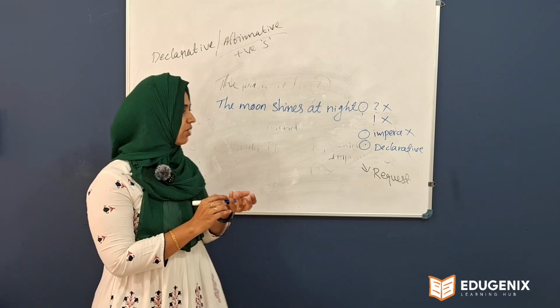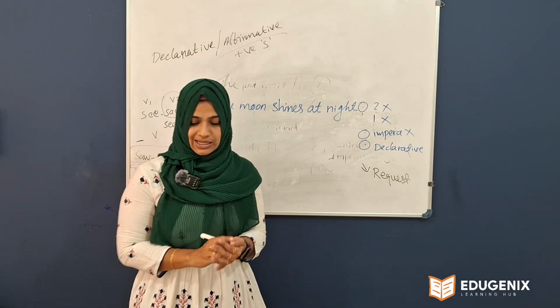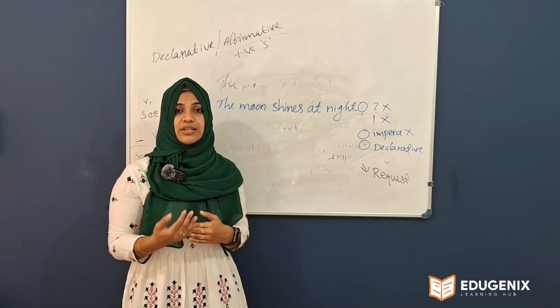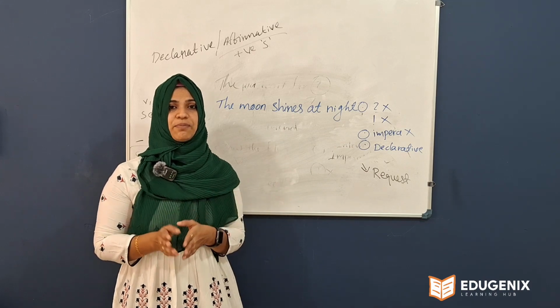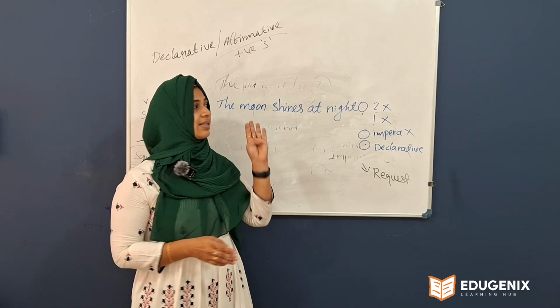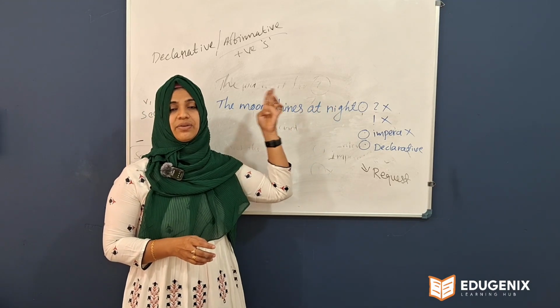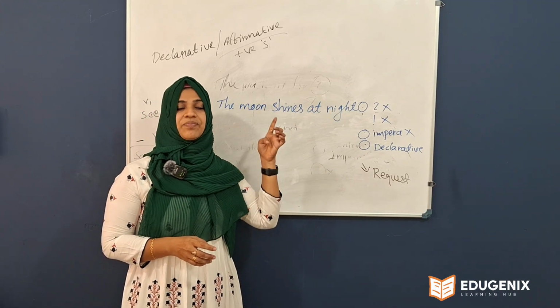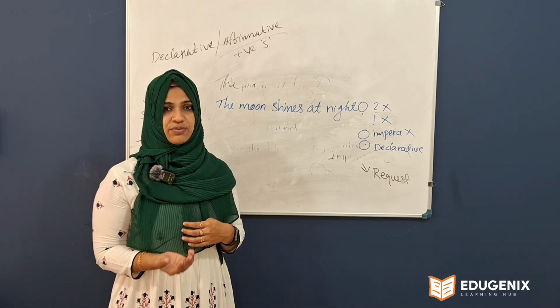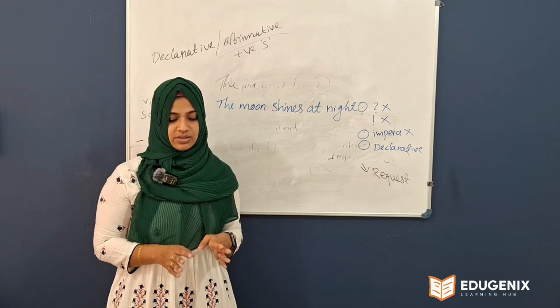I hope you got it. So the questions are in this way. You will get a lot of sentences, and after that you have to find out which type of sentence this is. You will get the four options. That means the four sentences that we studied here: declarative, interrogative, imperative and exclamatory. So find out the types of sentences. Okay, so these are the questions.